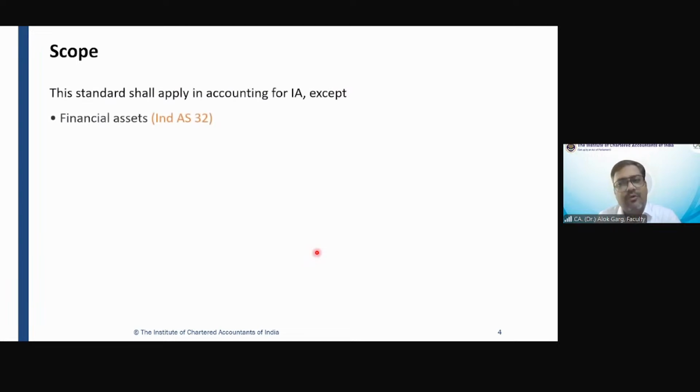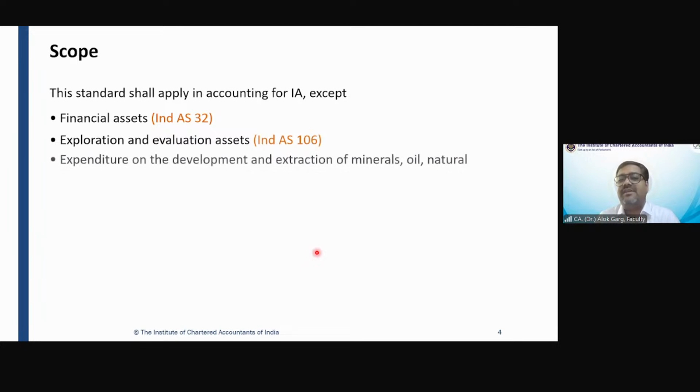Friends, coming to the scope, as I told you, if a particular intangible asset is not dealt with by any specific standard, it will be dealt with under Ind AS 38. So this standard shall apply in accounting for all intangible assets except financial assets. Why? Because a separate standard is there. Exploration and evaluation assets. Why? A separate standard is there. Expenditure on the development and extraction of mineral oils and reserves. Why? Because a separate standard is there.